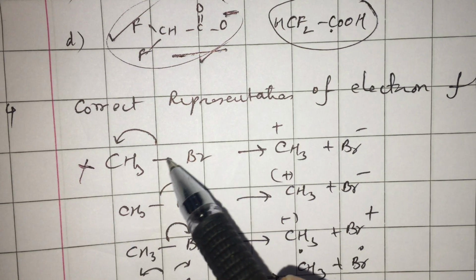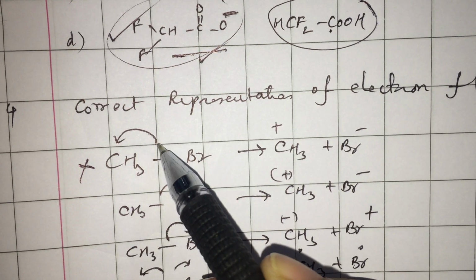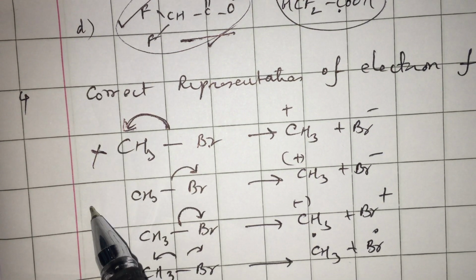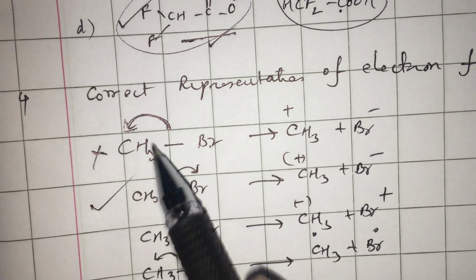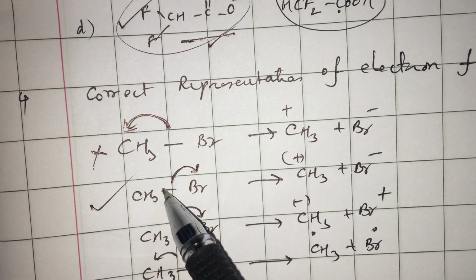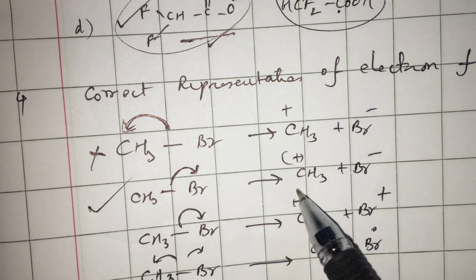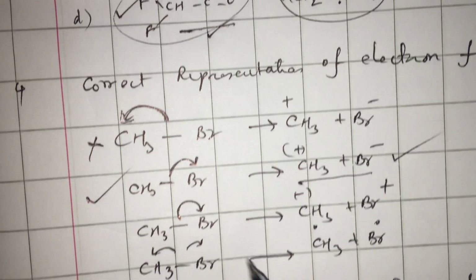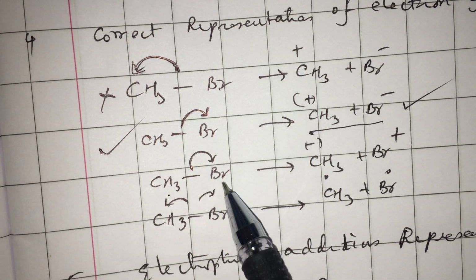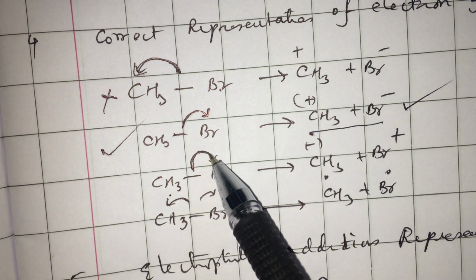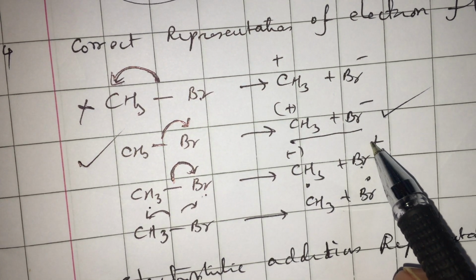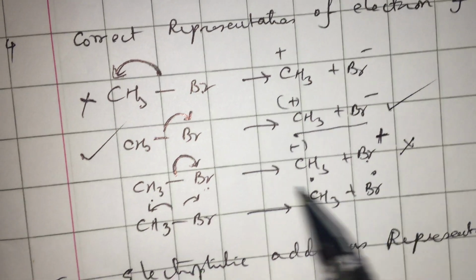This is impossible because Br, being more electronegative, will not allow the bonded electrons to go to carbon. This is quite possible because the more electronegative Br can take the bonding electrons and can cause a heterolytic cleavage like this. Notice, when the electron pair is going on to Br, Br will get minus charge. Here Br is shown to get positive charge, which is impossible.